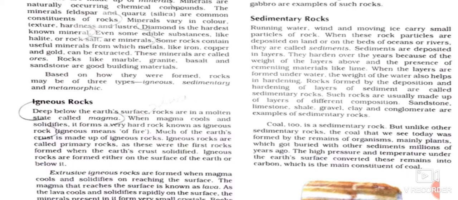So lava is a molten material which reaches the earth's surface through volcanic vents. Now vents, what are vents? It is a tube-like structure, or cracks or fissures. So igneous rocks are formed in this manner only.